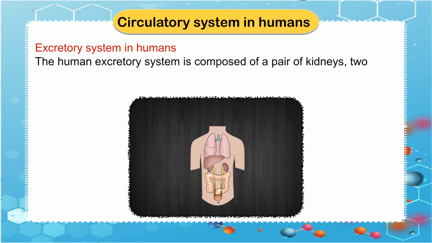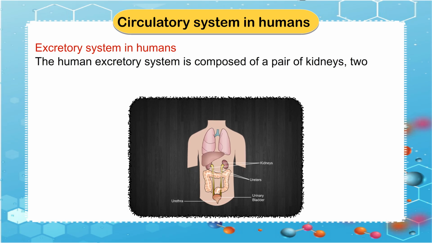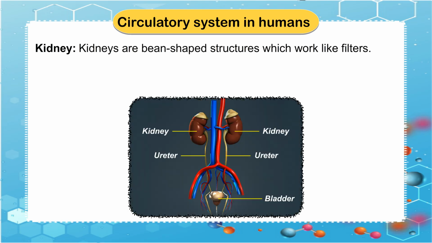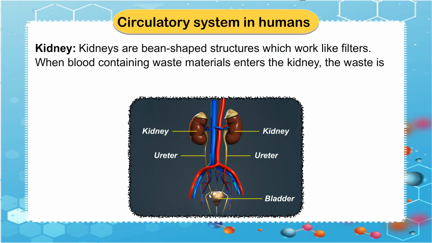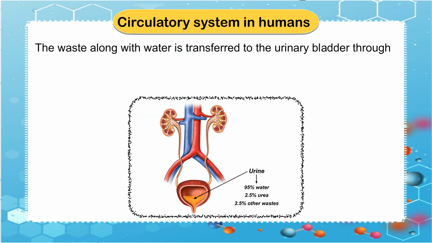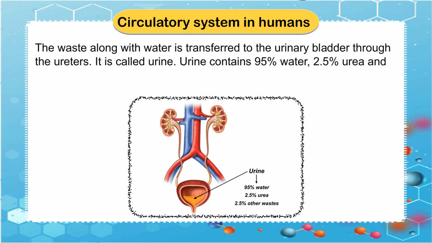Excretory system in humans. The human excretory system is composed of a pair of kidneys, two tubes called ureters and a urinary bladder. Kidneys are bean-shaped structures which work like filters. When blood containing waste materials enters the kidney, the waste is filtered from the blood and the purified blood is sent for the normal circulation. The waste along with water is transferred to the urinary bladder through the ureters. It is called urine.